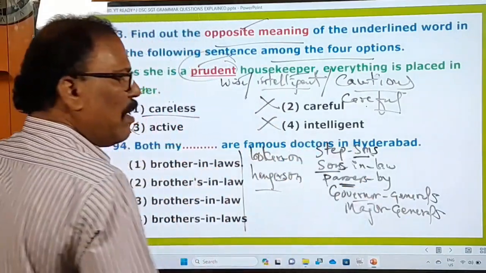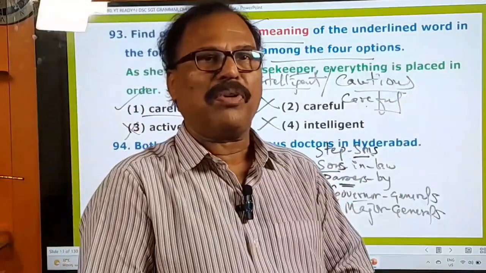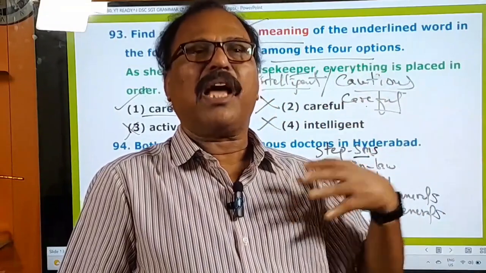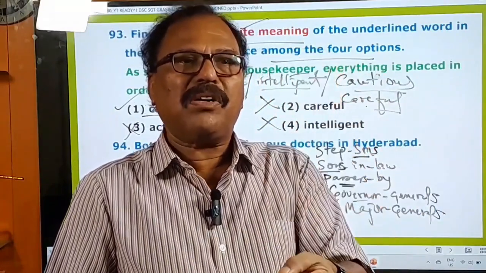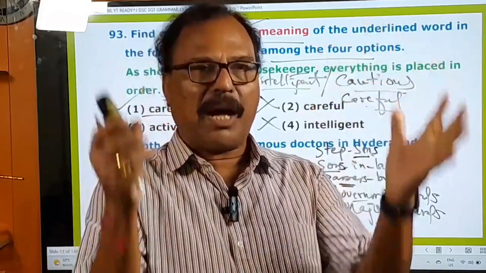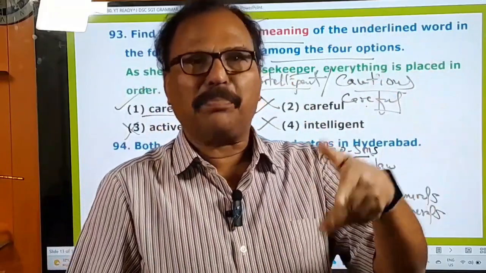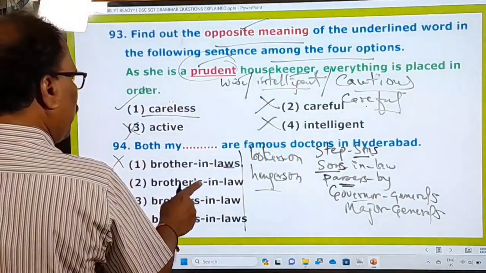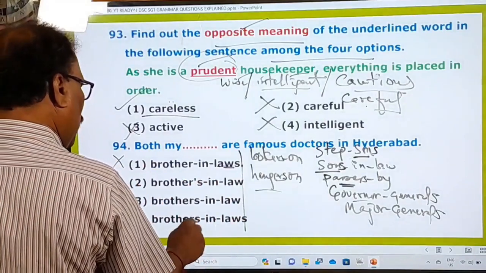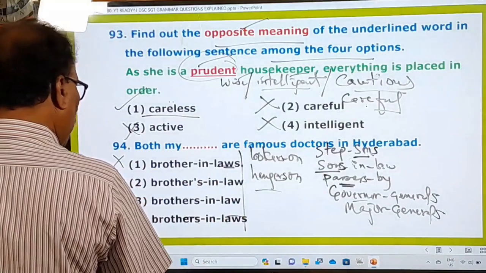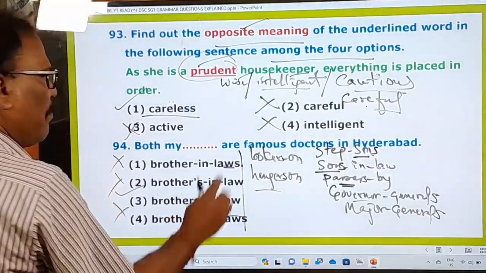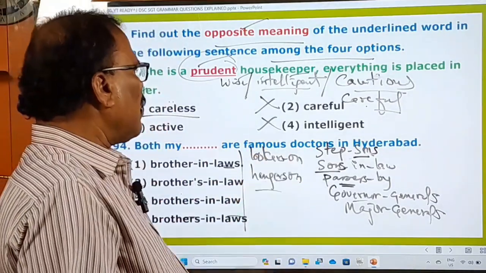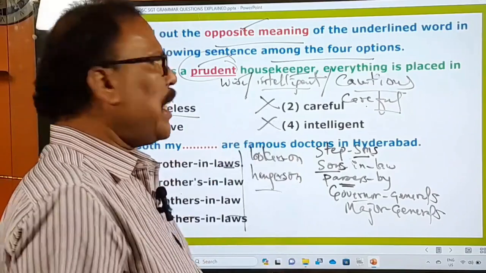So in this way, in all these compound nouns, when you try to change them into plural forms, plural words, we have to add s only to the base word or root word or important word of that compound word, and not anywhere as you please, not at the end. Here at the end of brother-in-laws, s is used here, wrong. Apostrophe s is wrong. Brothers-in-laws, either two s are used here. This is wrong. Brothers-in-law, this is the right one. So in this way, please keep this rule also in your mind, because in your future examinations, you might come across a question on these things also. That's why keep this point in your mind.